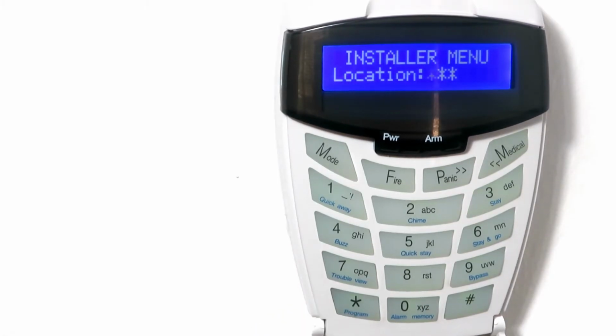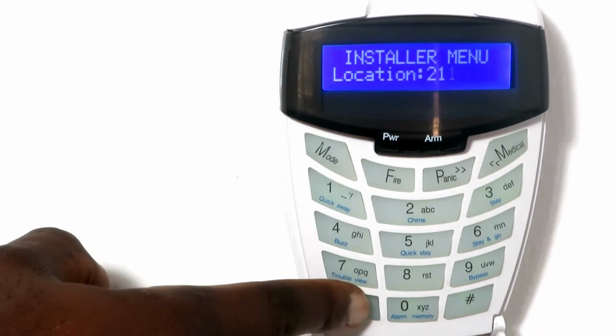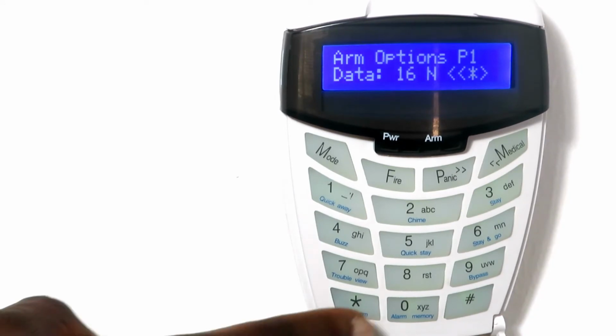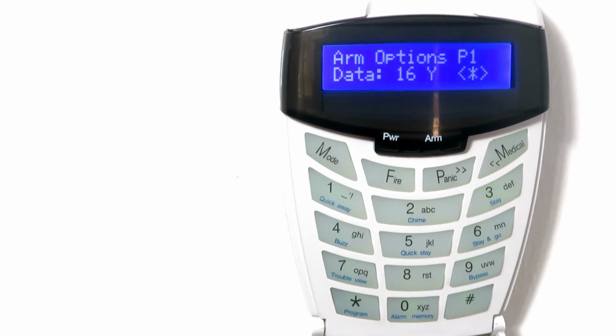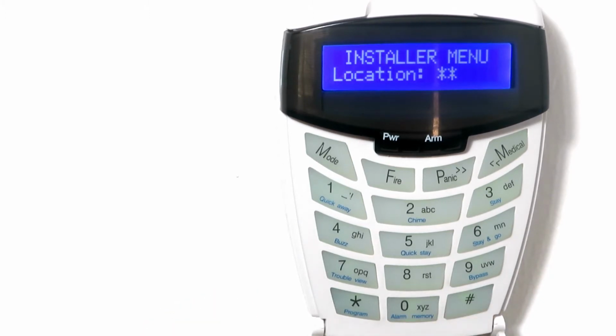Enable opening and closing reporting for each partition by going to locations 211 through to 218. For the first partition, enter 211, followed by the asterisk key. Scroll to option 16 by using the scroll buttons indicated by double arrows. Set option 16 to yes by pressing the asterisk key. Press hash to return to the installer menu.